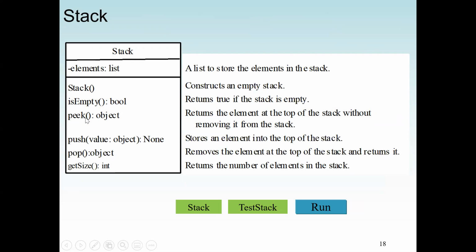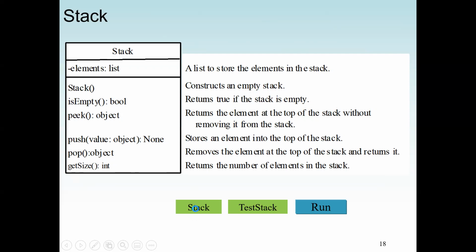We also have a method to pick what is on top of the stack. We have a method to push an item into the stack. We have a method to pop an item from the stack. And we have a method to check the number of elements in the stack, which is get size. So this is our, again, designing of the class stack.